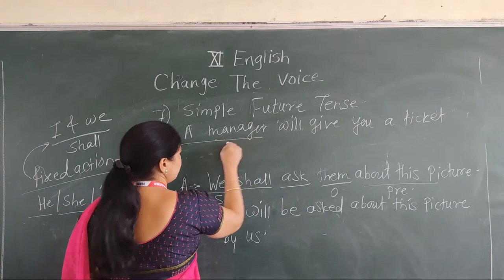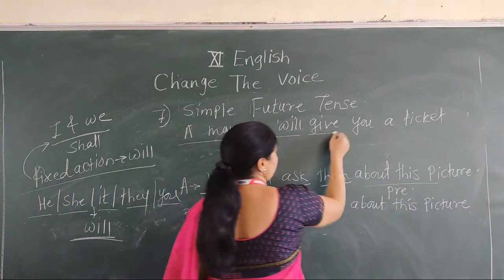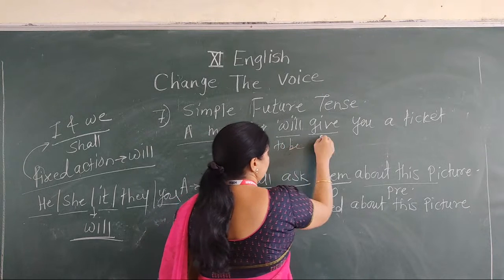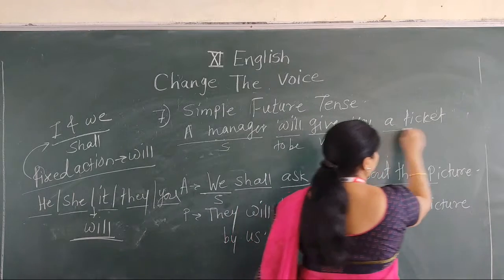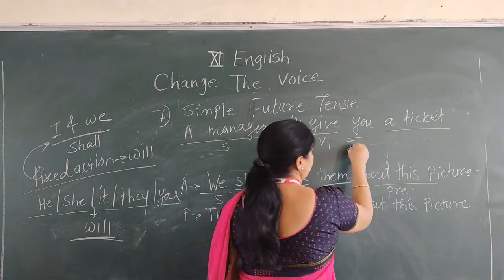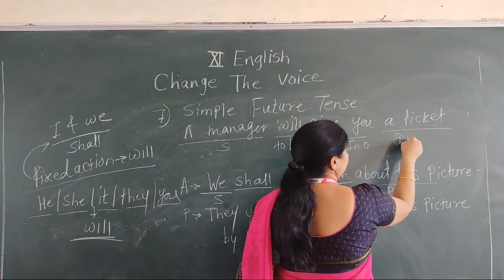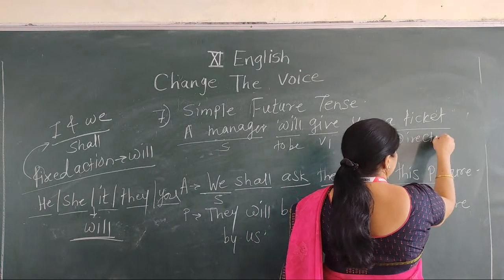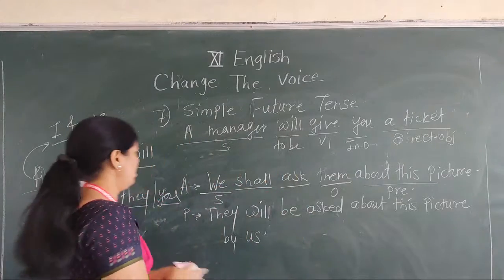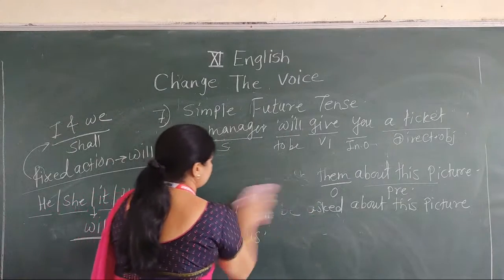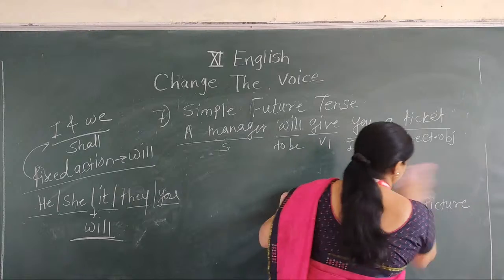A manager, subject; will, to be formed; give; you and a ticket. Here you is the indirect object and ticket the direct object. Means what? There are two sentences of passive voice.